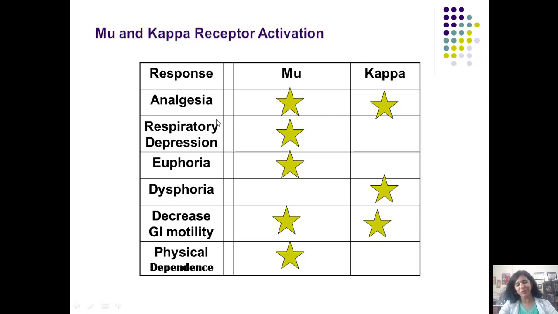So why do we have to differentiate this at this point of time? The reason is that we are slowly moving to the drugs which are called the mixed agonist antagonist. What are these drugs which are mixed agonist antagonists? These are those drugs which will have kappa agonistic action and mu antagonistic action. They are called the mixed opioid analgesics.